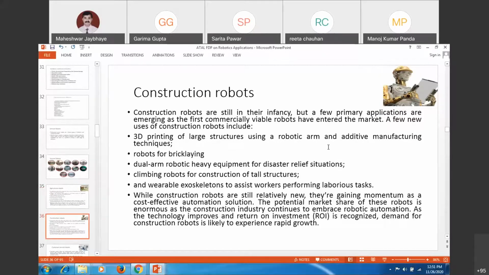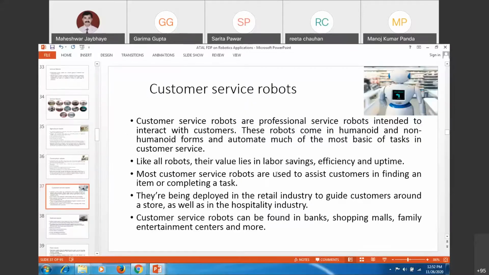Construction robots: in all the construction fields, you can deploy these robots. 3D printing applications, additive manufacturing applications. Nowadays cement factories are making pillars and columns ready-made, and you can directly use those for construction. Likewise, bricklaying, or climbing robots for the construction of tall structures, wearable exoskeletons. You can use these for construction industries.